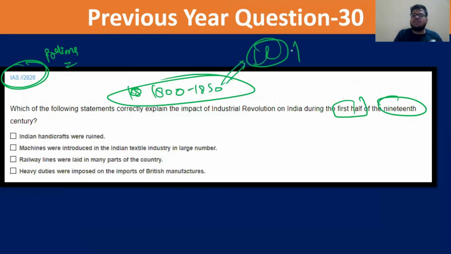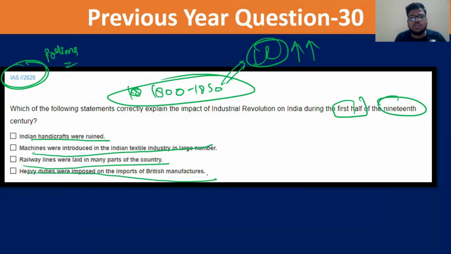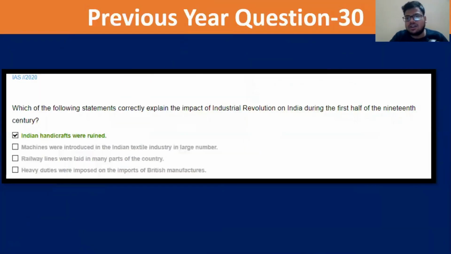You can imagine that was the time land revenue systems were being introduced. Indian handicrafts were ruined. Machines were introduced in the Indian textile. Large numbers of railway lines were laid in many parts of India. Heavy duties were imposed on the imports of British manufacturers. Easy answer, no? First you get the time, you realize what is happening, and then you realize that obviously the second statement is wrong. Railways are not being laid till now. Heavy duties imposed on imports of British manufacturers, obviously no. So the answer is very easy: the Indian handicrafts were ruined. Very easy question, a must question.